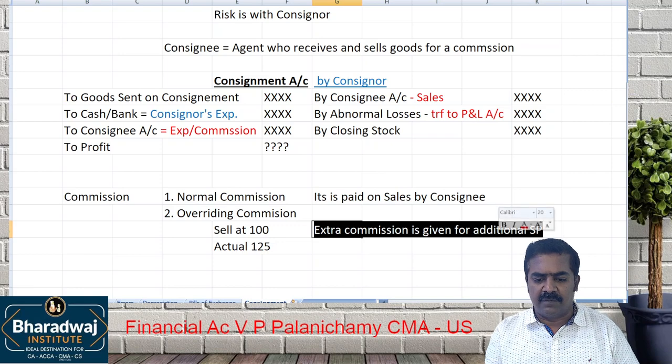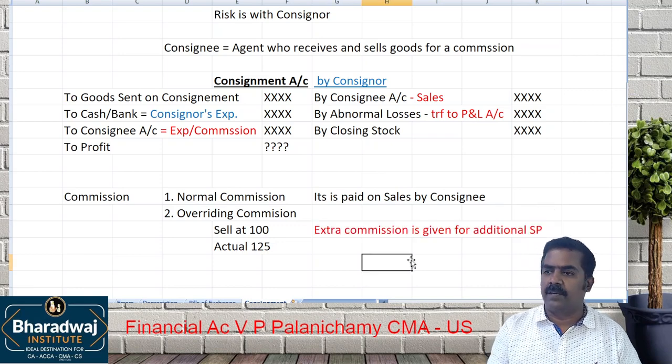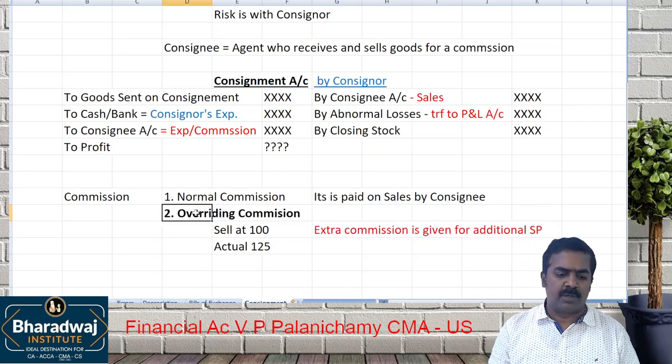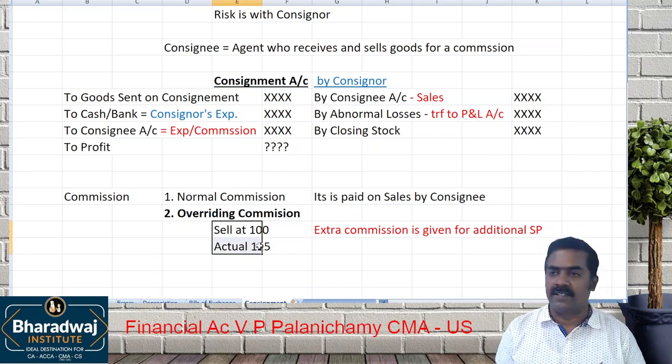Extra commission is given for additional selling price more than the stipulated price. Now, I tell you to sell at a certain price, and if you sell above that, which commission do you get? Overriding commission. Clear? It's like a special commission. So it will be calculated on the extra price.